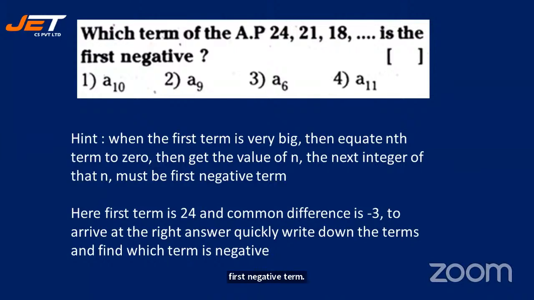All right, see here the first term is 24. The common difference is minus 3. How? 21 minus 24. To arrive at the right answer, quickly write down the terms and find which term is negative. Very simple. So now what you have to write? T2: 24 minus 3 is 21. 21 minus 3 is 18. 18 minus 3 is 15. 15 minus 3 is 12. Like that, it takes only 2 minutes for you, isn't it? So like that you write and then you find out where your negative starts.